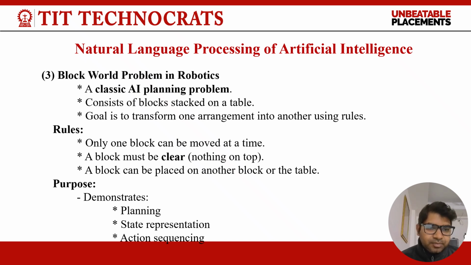Now discuss the blocks world problem in robotics. A classic artificial intelligence planning problem consists of blocks stacked on a table. The goal is to transform one arrangement into another using rules. The rules are: only one block can be moved at a time. A block must be clear, with nothing on top. A block can be placed on another block or the table.